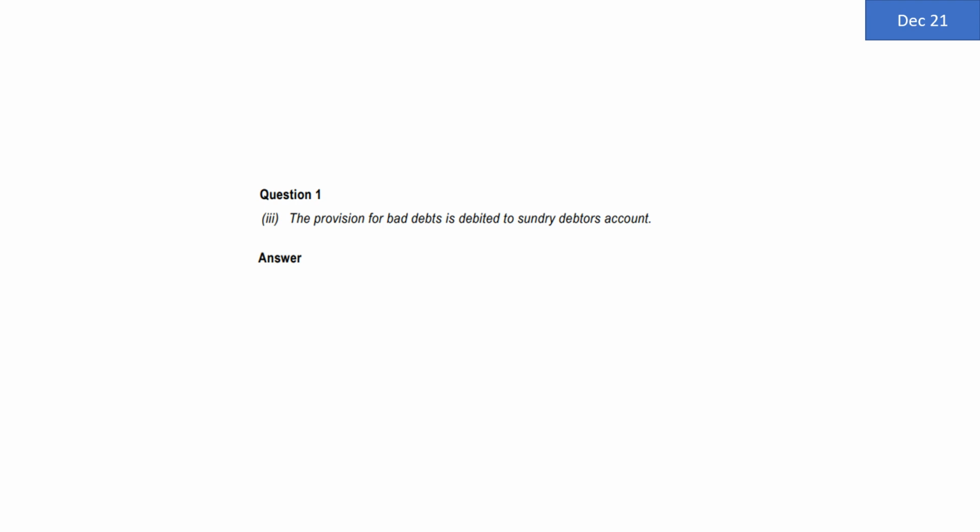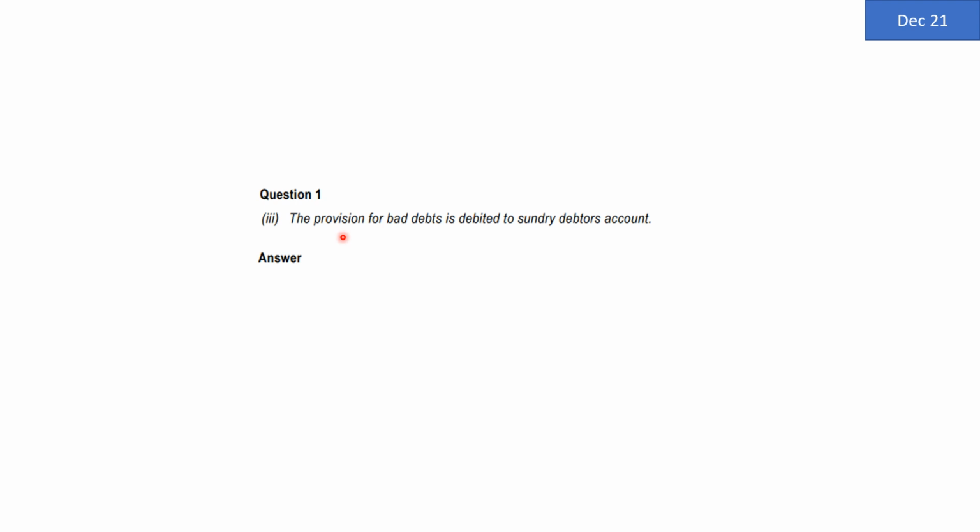The sentence says provision for bad debts is debited to sundry debtors account. We will have to be very careful about provisions. The simple rule to be kept in mind for all provisions is that any provision or any reserve, when it is created, is always created out of profit and loss account. So whenever you are creating a provision, the entry is always P&L account debit to provision for something.